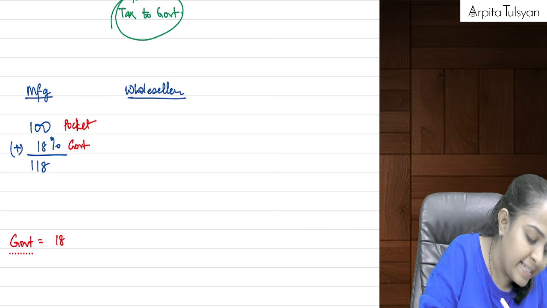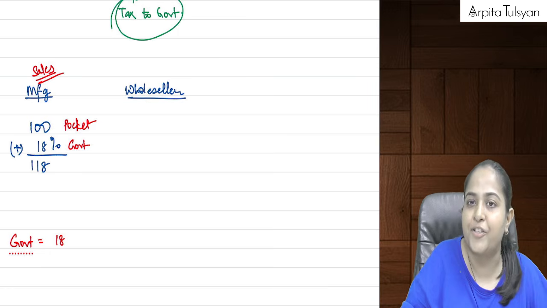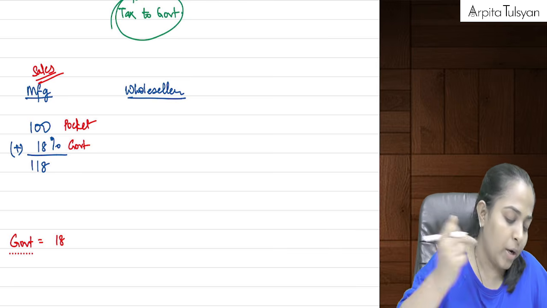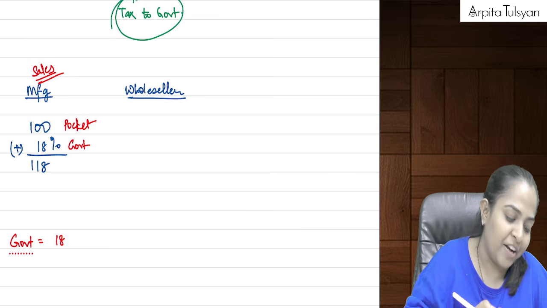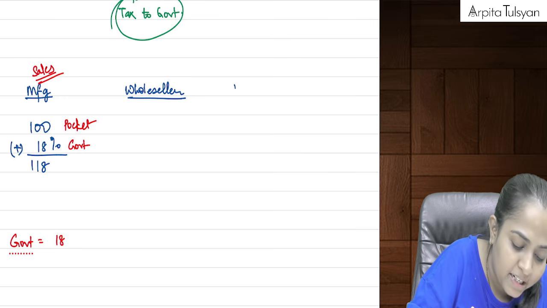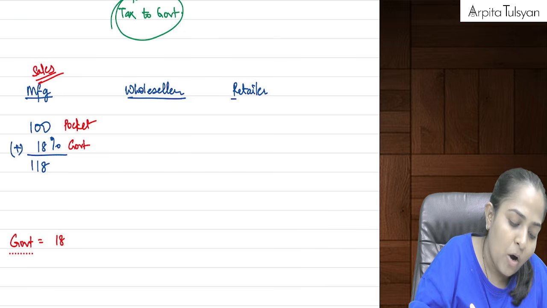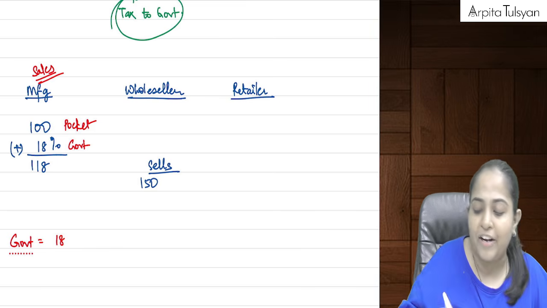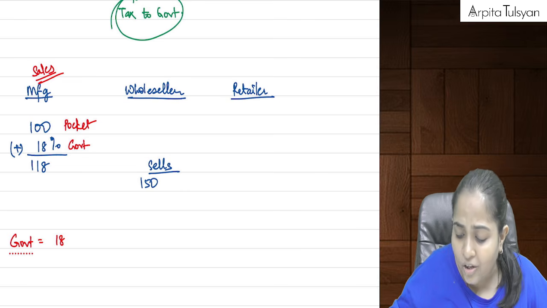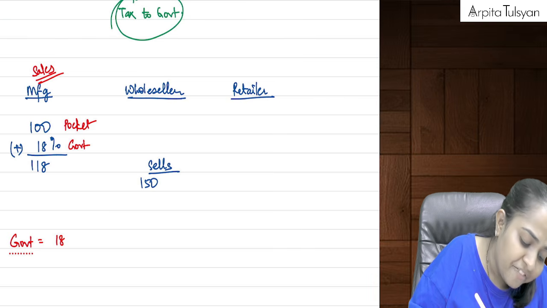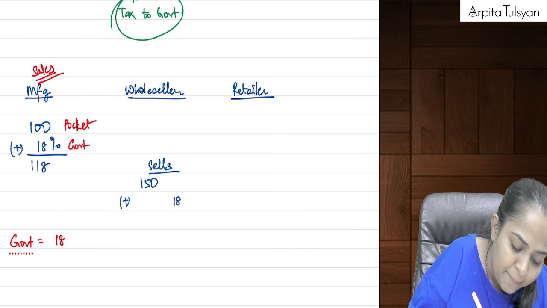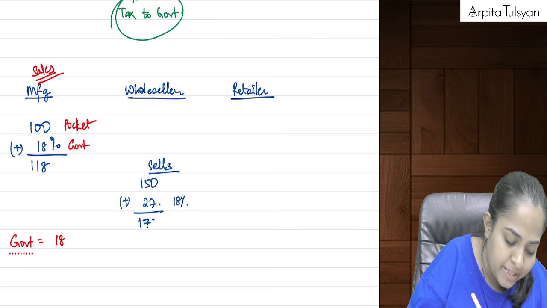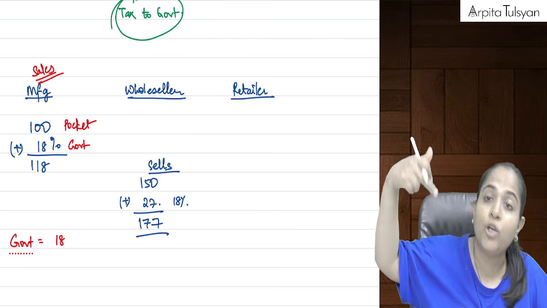Now, this was the sales of the manufacturer, but whose purchases is this? This is the purchases of the wholesaler. Now the wholesaler has purchased it from the manufacturer, and is going to sell it to the retailer. Let's say the wholesaler sells it at 150 rupees, meaning he has added his own profit, and while selling it he will also add 18% GST. Let's say 18% GST comes to 27 rupees. The total amount is 177, at which he has sold it to the retailer.